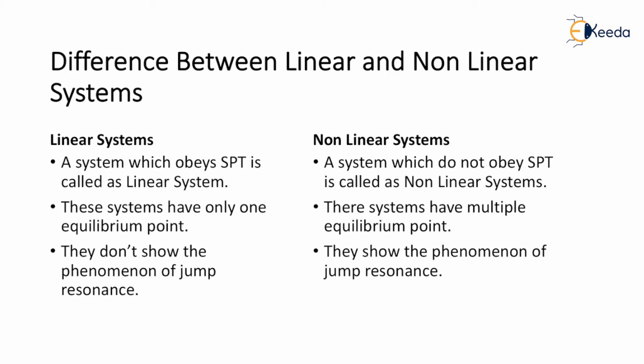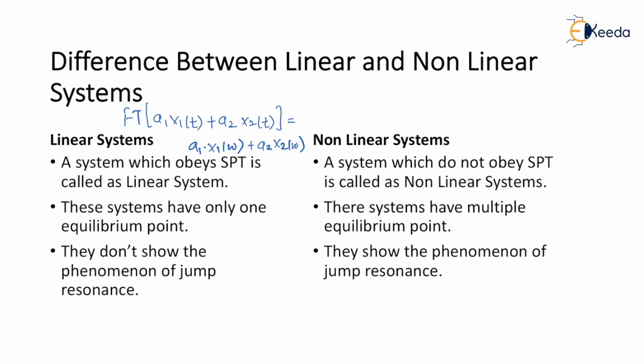Let us say I am having a Fourier transform of a1 x1 of t plus a2 x2 of t. As per linearity property or superposition theorem, if I expand the terms, it becomes a1 into X1 of omega plus a2 into X2 of omega.